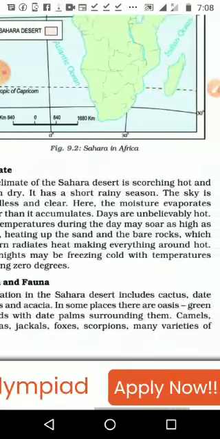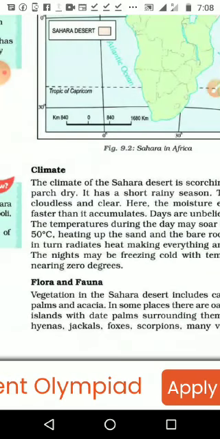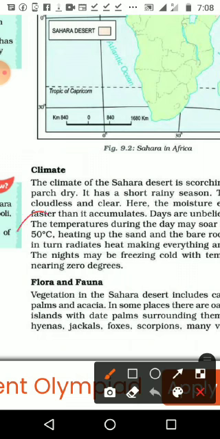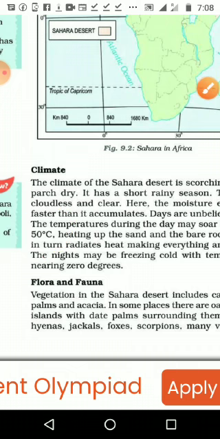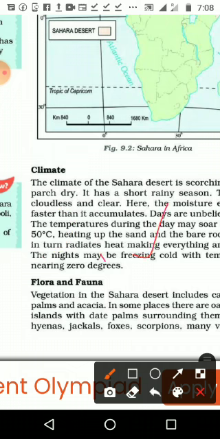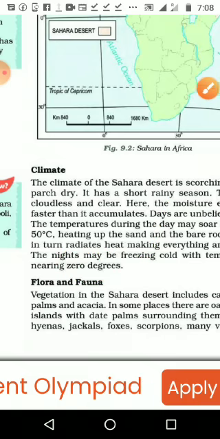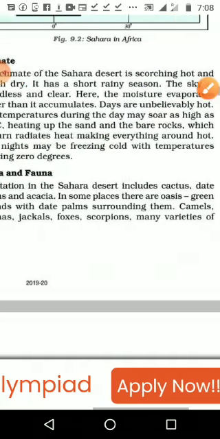Okay, the temperature of the Sahara Desert in the daytime, noon time, is coming to 50° centigrade. More or less the same condition is in Rajasthan also. In the Thar Desert it is coming to 49 degrees centigrade, and at night time it is coming to freezing cold, coming to 0° on many days, especially in the winter season.